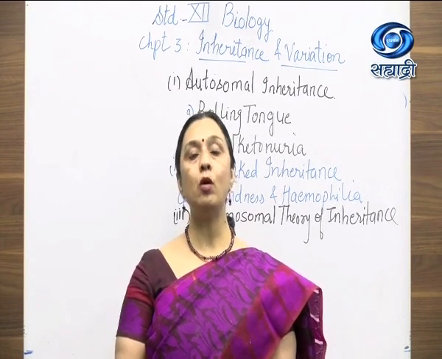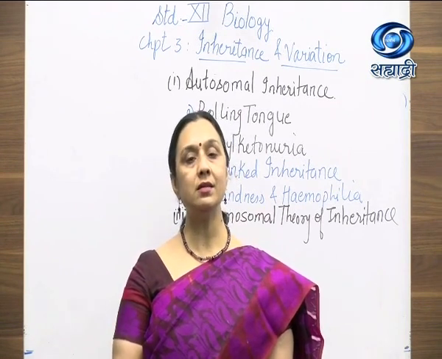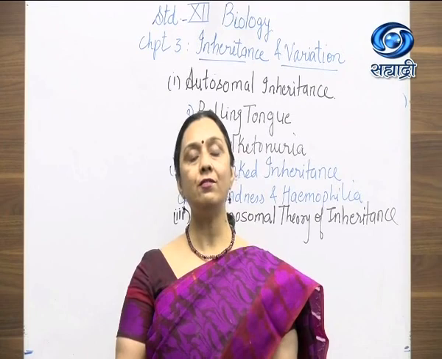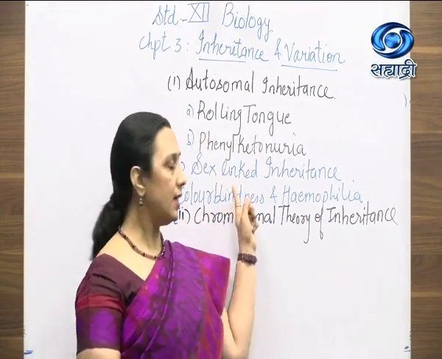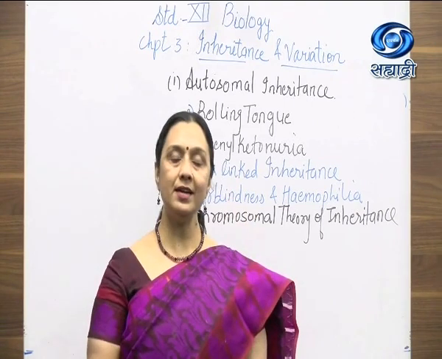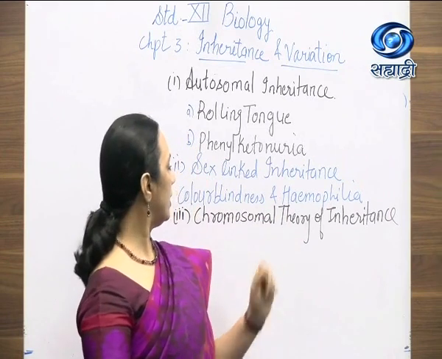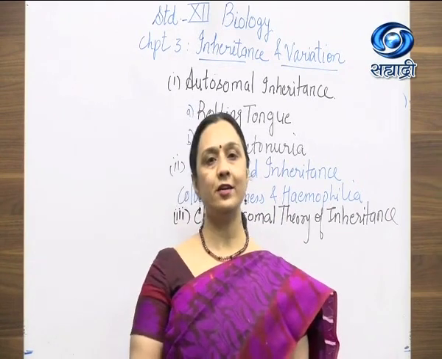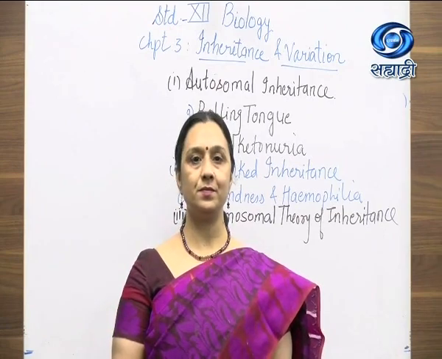Today we are going to discuss more autosomal inheritance patterns. First we'll discuss rolling tongue, then phenylketonuria. After that I'll proceed with topics such as sex-linked inheritance. In this we will study color blindness and hemophilia, and finally a very important theory, that is the chromosomal theory of inheritance. So let us begin with a PowerPoint presentation.